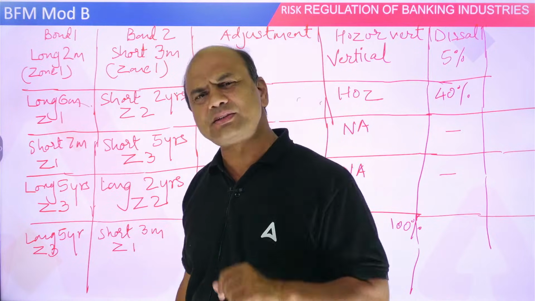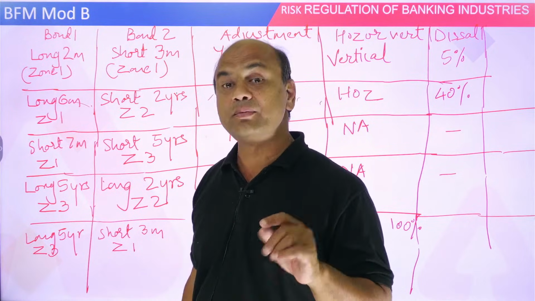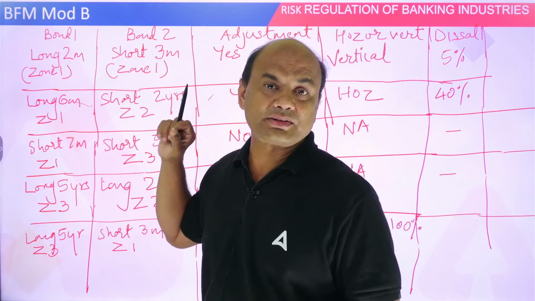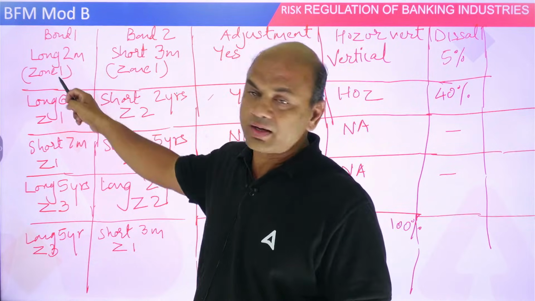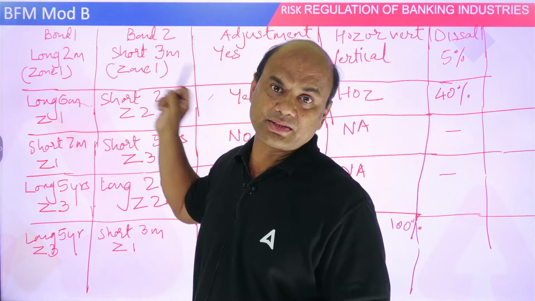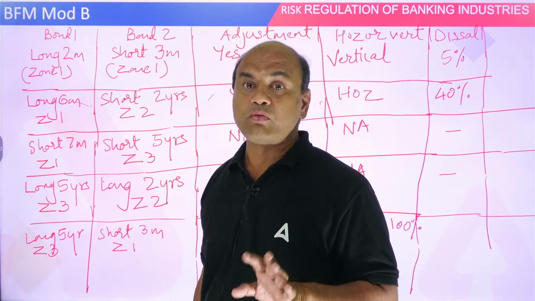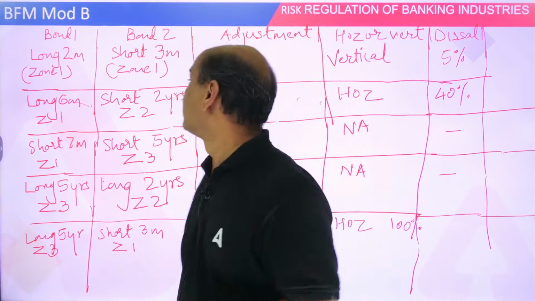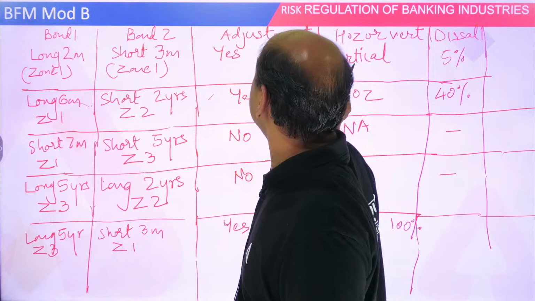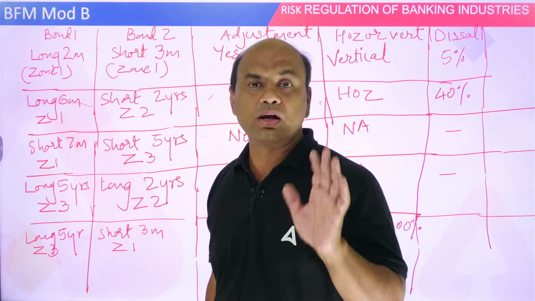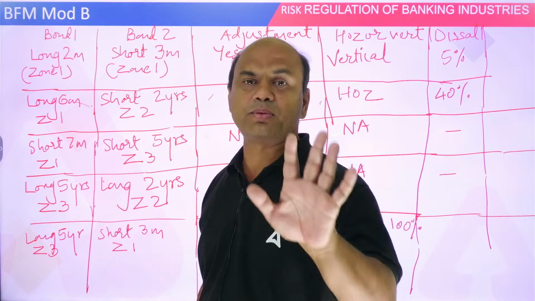Can they be adjusted? Yes. Why? Because long and short, plus and minus, so they can be adjusted. What will be the disallowance? The adjustment over here will be vertical, because it's in the same zone. Vertical is always in the same zone, 5%.